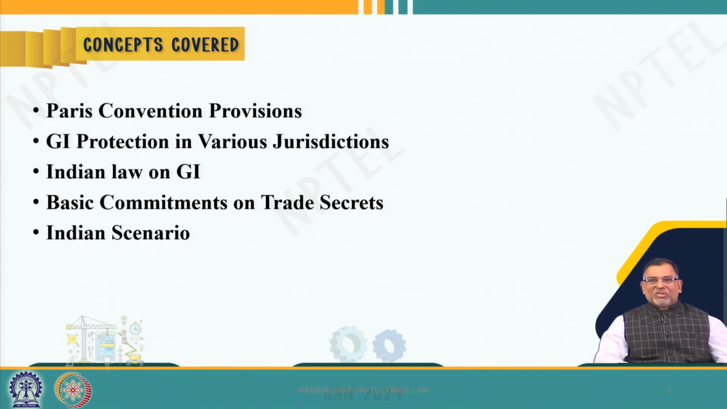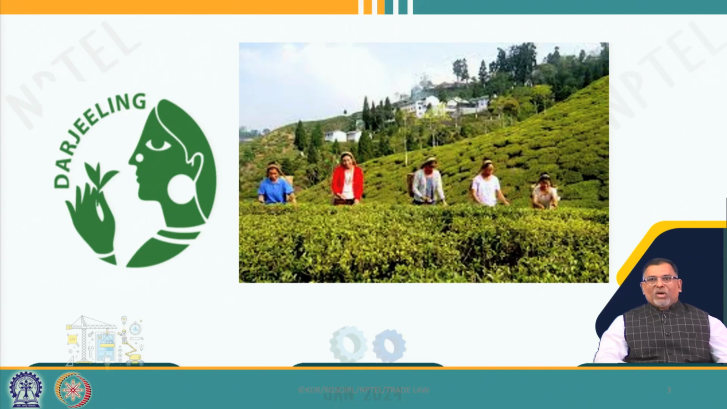India also passed a law in accordance with the TRIPS obligations, and then next we will see trade secrets, undisclosed information. Even though there is no law in India, we will see the Indian scenario in this particular class. So, I was asking what is a geographical indication, and this picture shows the first geographical